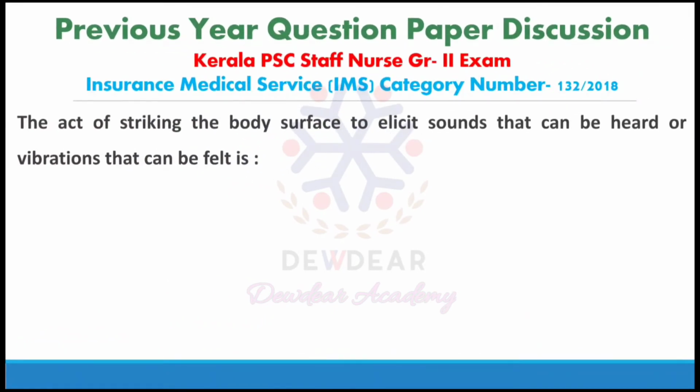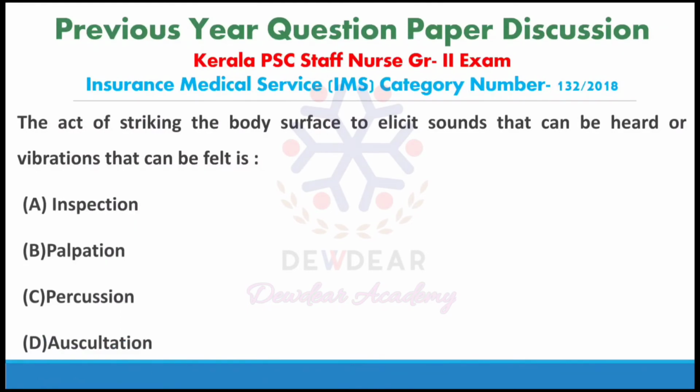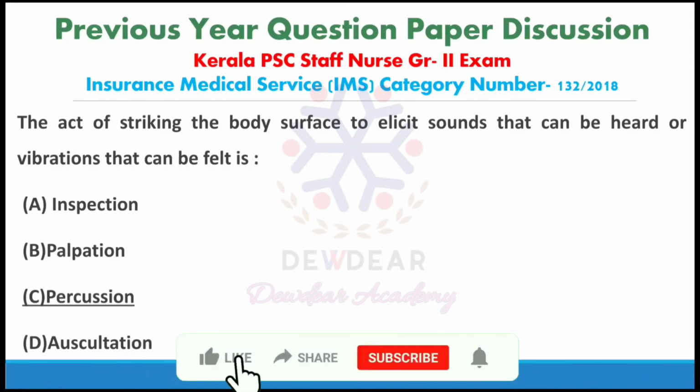The act of striking the body surface to elicit sounds that can be heard or vibrations that can be felt is. Options are inspection, palpation, percussion, auscultation. Correct answer is percussion. Physical assessment or physical examination, the different techniques include: first is the inspection.